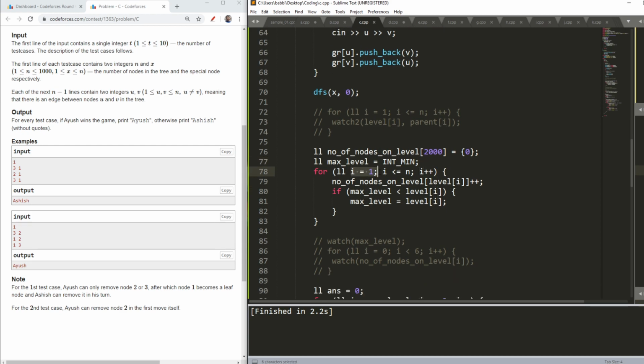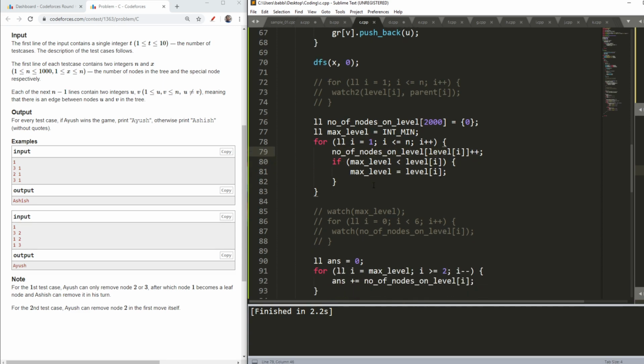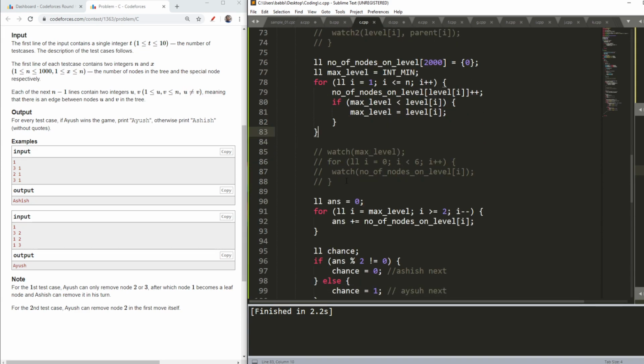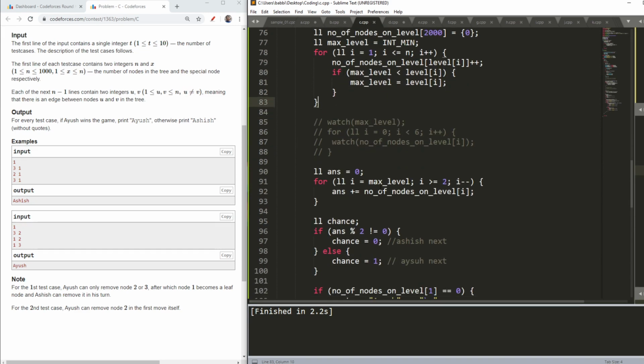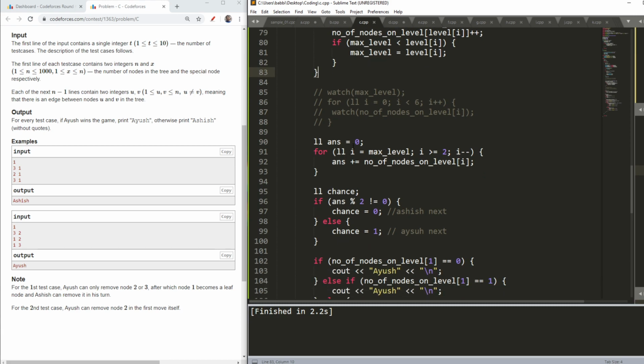So I run my loop from 1 to n, and as you know how we do the hashing thing, with the help of that I updated my number of nodes on each level, and thus I had my number of nodes at each level. Then I had my answer, which will indicate the number of nodes from level 2 to the max level, as I showed you here.